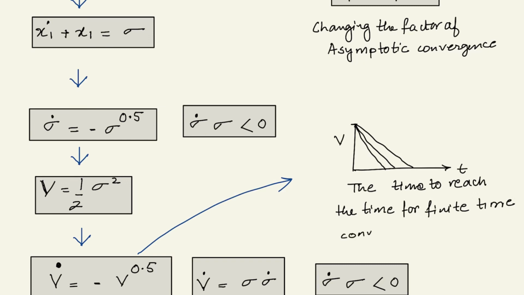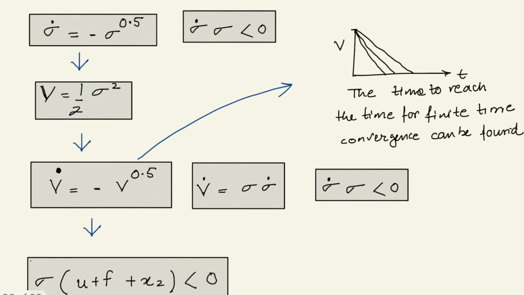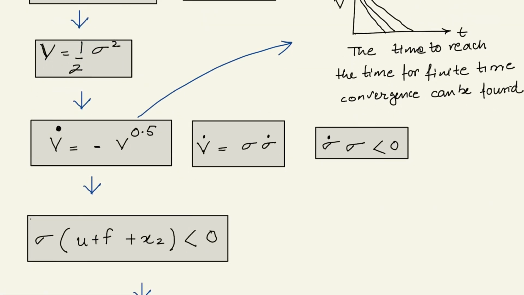So if we solve this differential equation, we can find the value of t. This value of t will give the time for which this variable goes to 0, starting from some initial value.